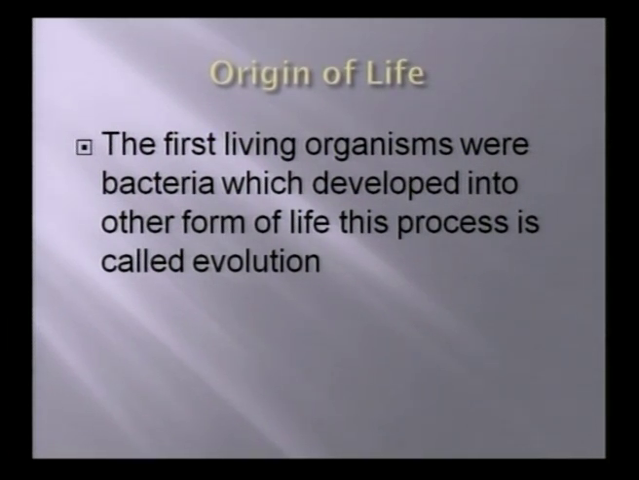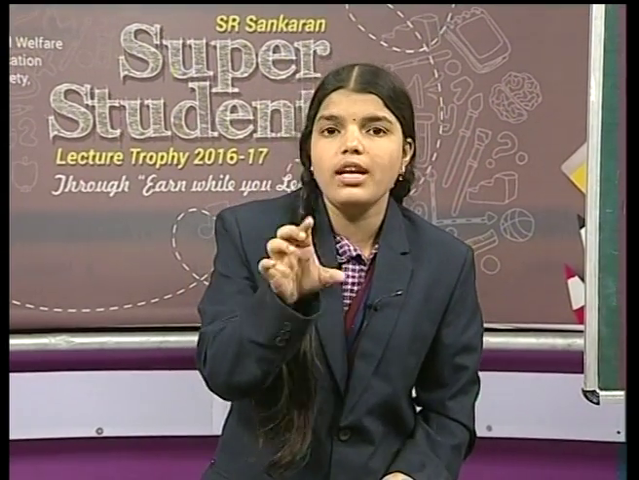origin of life: the first living organisms were bacteria, which developed into other forms of life. This process is called evolution. So friends, here we are seeing that the first organism is bacteria. Okay. So the bacteria change from their stages, becoming a huge body from a small body. That means the bacteria change from one stage to another stage. That is called evolution. Okay friends.